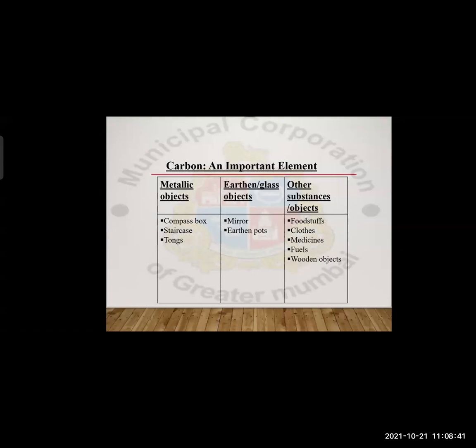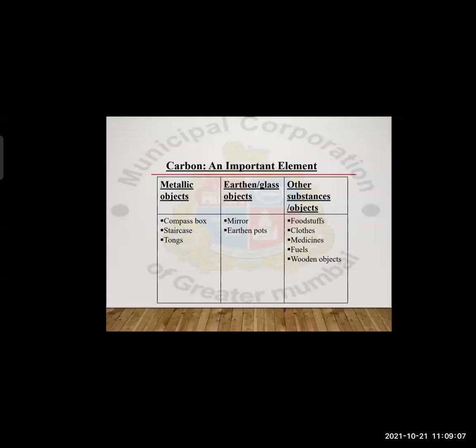The cold water matka which we use mostly in summer, not in cities but at our villages. Today also we use it. Earthen pots which are made up of clay. Then the other substances are your foodstuffs, your clothes, your medicines, fuels. Whatever fuels we use.